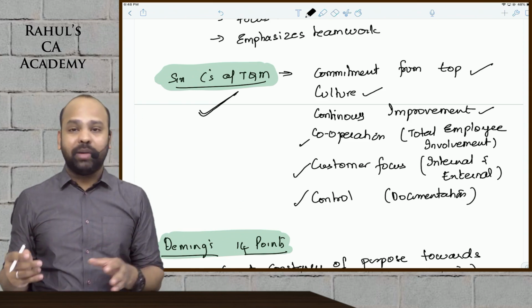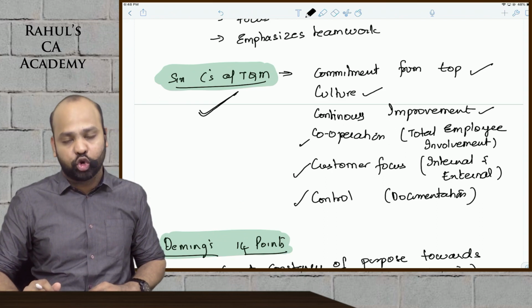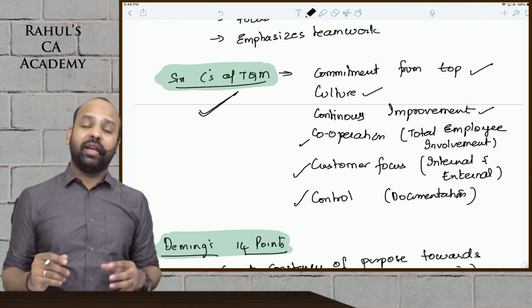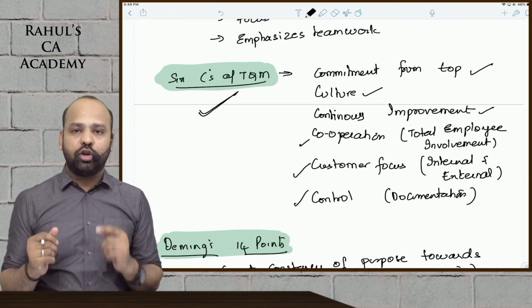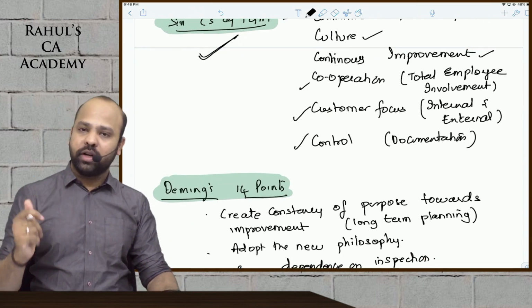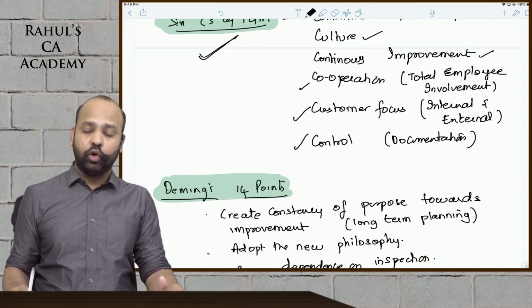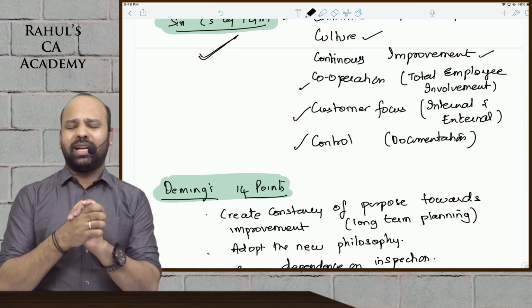Control: you should be able to exercise control over the entire implementation process, for which documentation plays a very crucial role. These are the 6 C's: commitment from the top management, culture, and then cooperation of all employees, continuous improvement, control, and then customer focus. 6 C's of TQM.